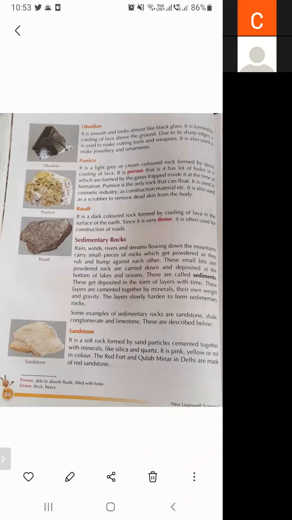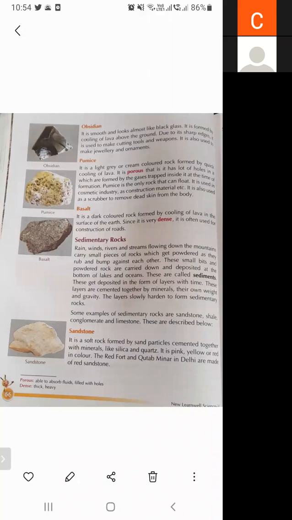The third igneous rock is pumice. It is a light gray or cream colored rock formed by quick cooling of lava. When lava is cooled down very quickly, very fast, then pumice will form. It is used in cosmetic industries and as construction material. It is also used as a scrubber to remove dead skin from the body.